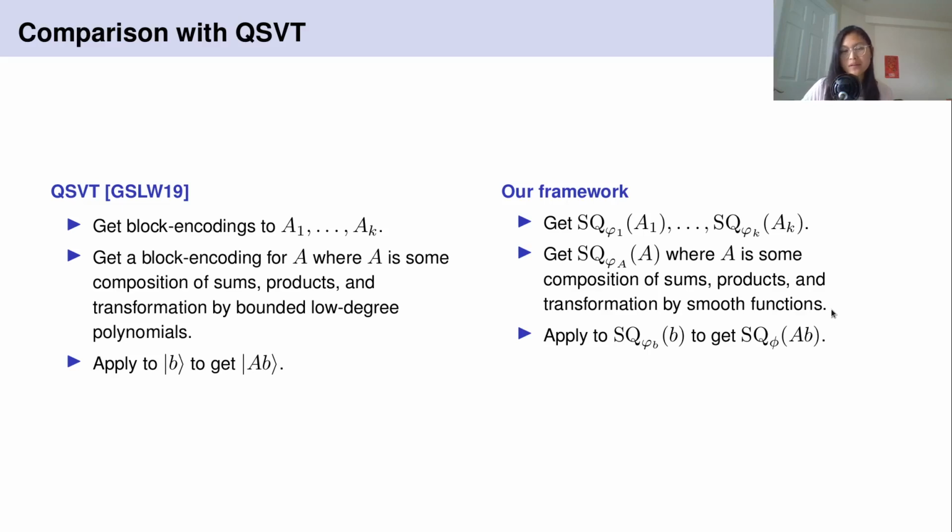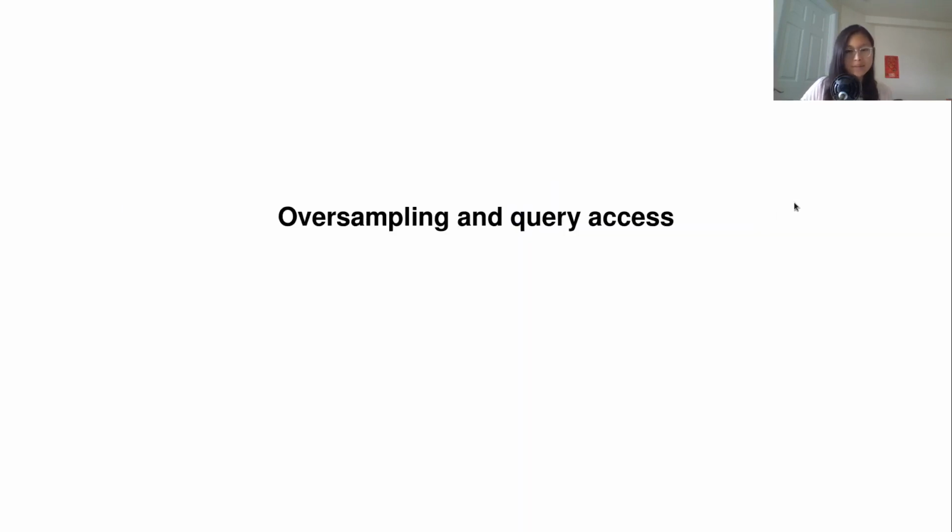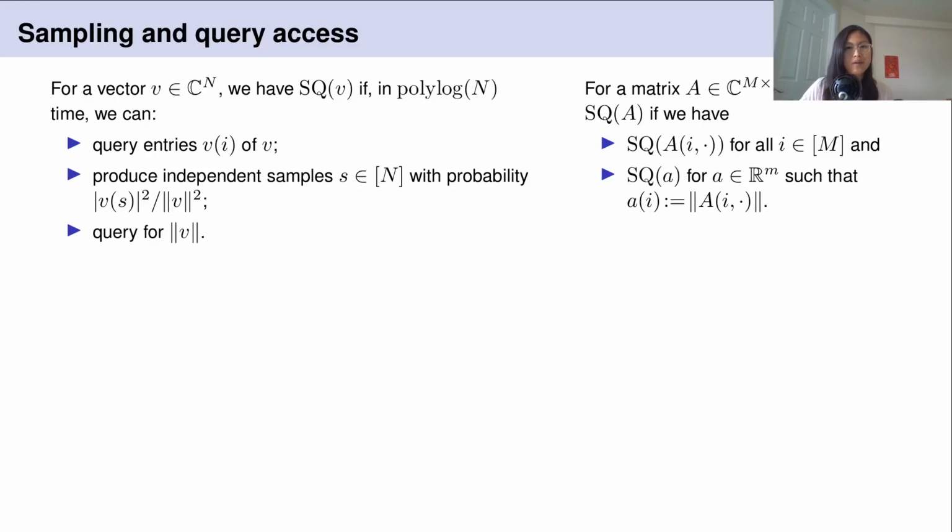Then we have our output, and we can access it via an output sample. So this input model I'm referring to is that of sampling and query access. And this is the sort of analog for block encoding that we're going to be discussing. So what is it? Well, let's first define sampling and query access.